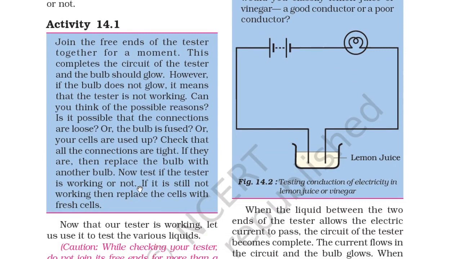Activity 14.1, join the free ends of the tester together for a moment. This completes the circuit of the tester and the bulb should glow. However, if the bulb does not glow, it means that the tester is not working. Can you think of the possible reason? It is possible that the connections are loose, or the bulb is fused, or your cells are used up.